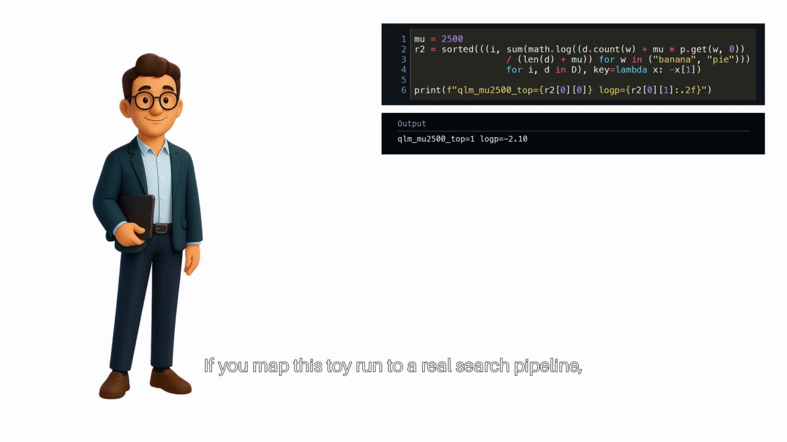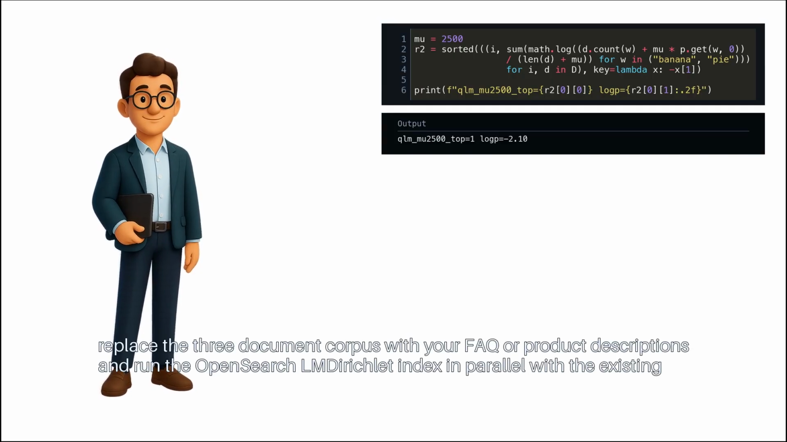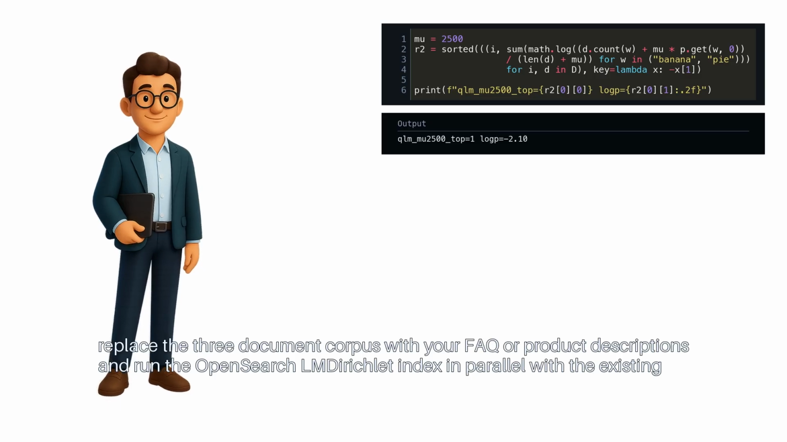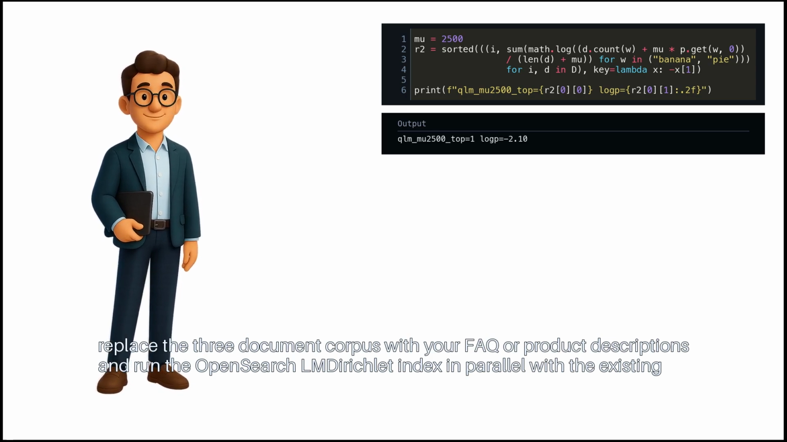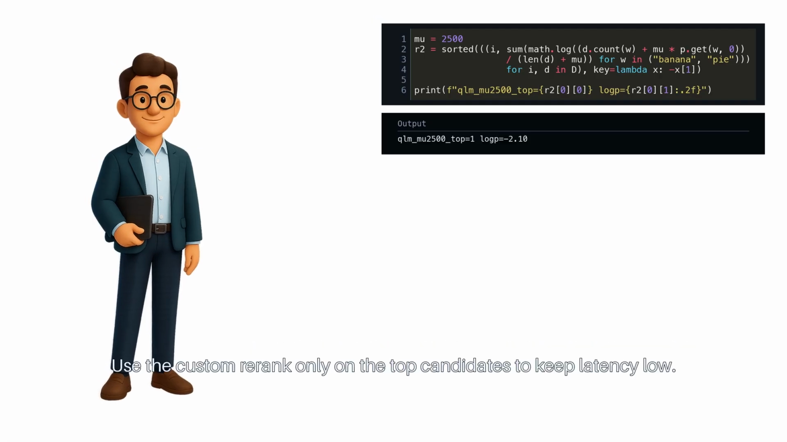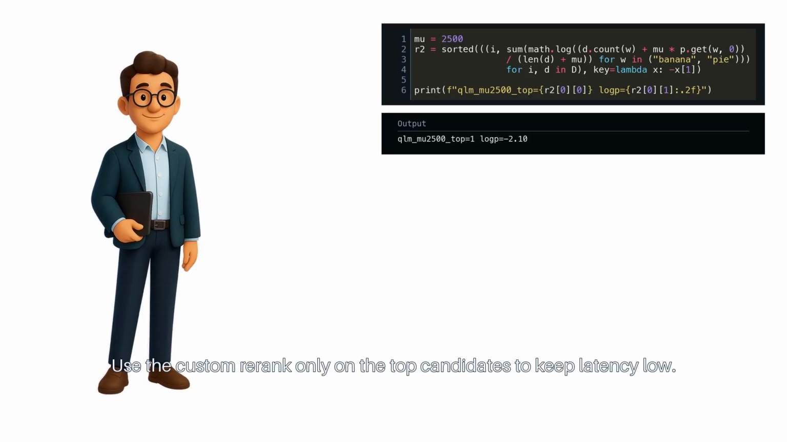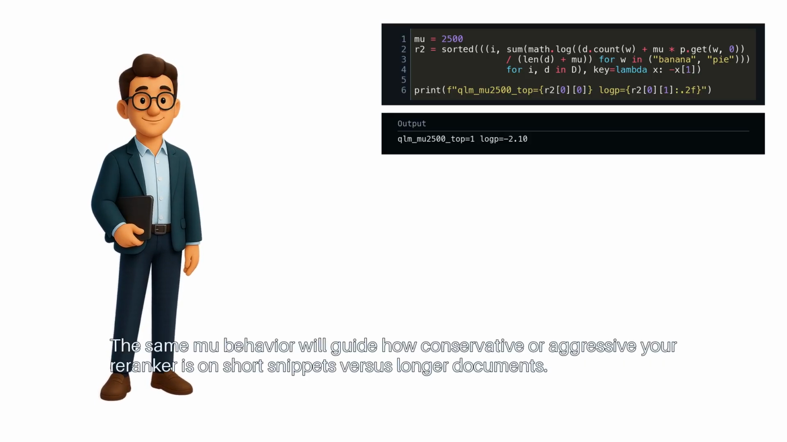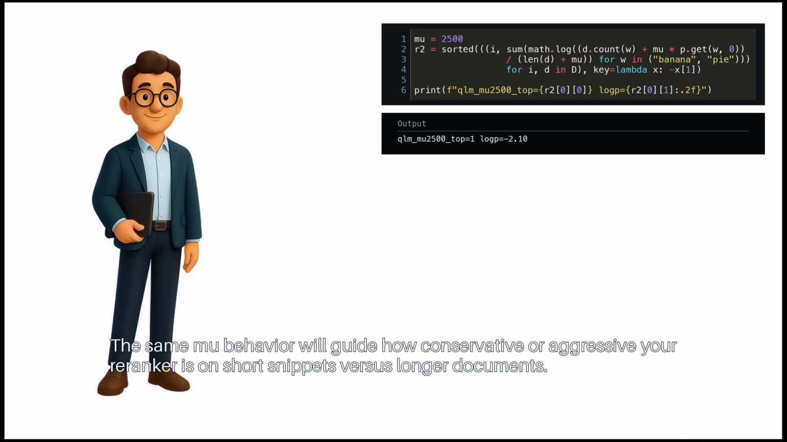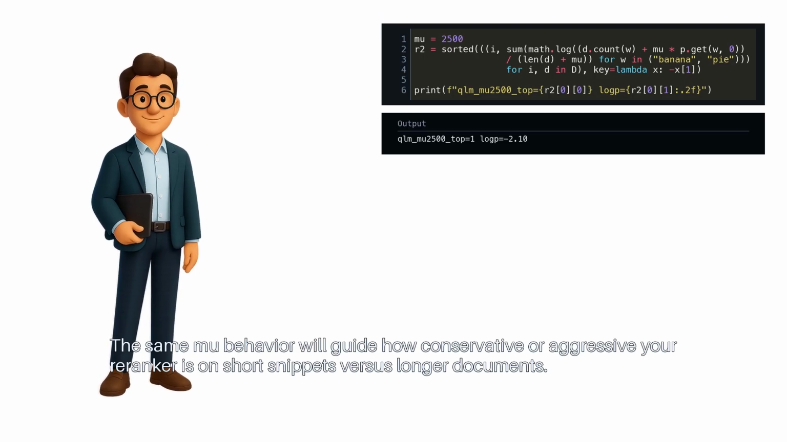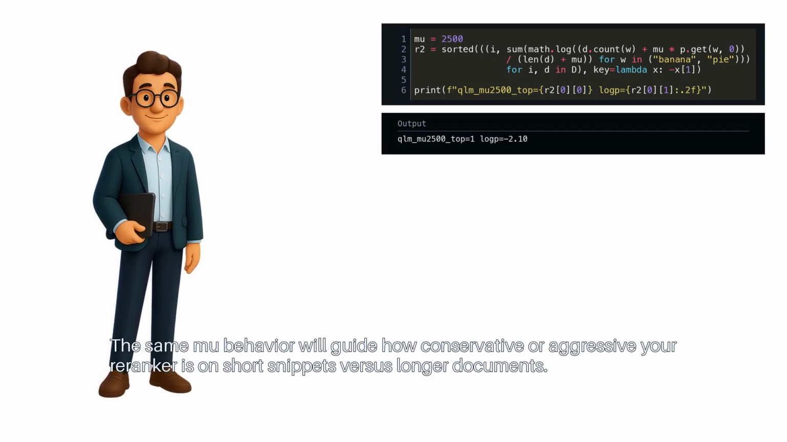If you map this toy run to a real search pipeline, replace the 3-document corpus with your FAQ or product descriptions, and run the OpenSearch LMDirichlet index in parallel with the existing BM25 index. Use the custom re-rank only on the top candidates to keep latency low. The same mu behavior will guide how conservative or aggressive your re-ranker is on short snippets versus longer documents.